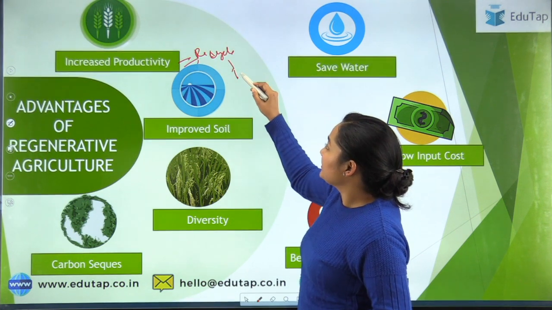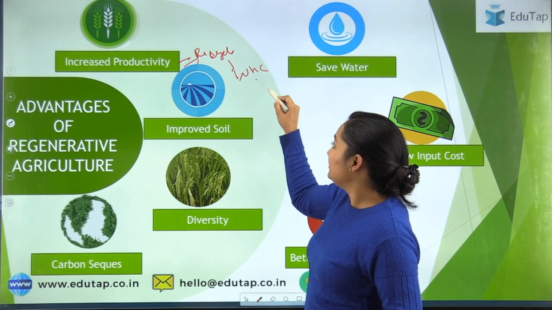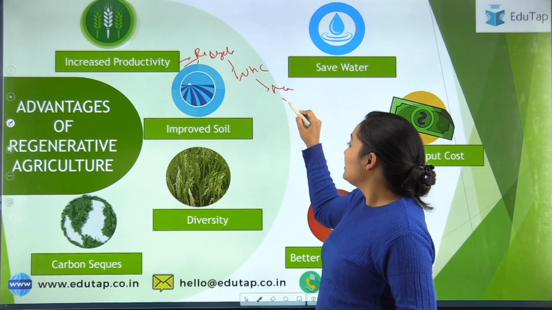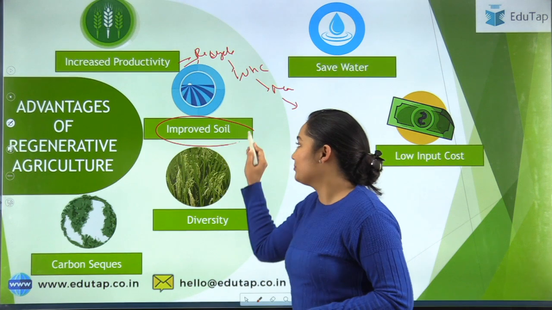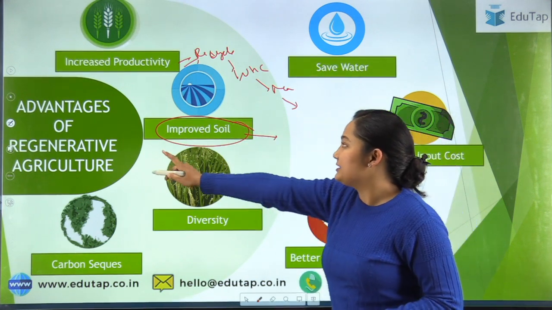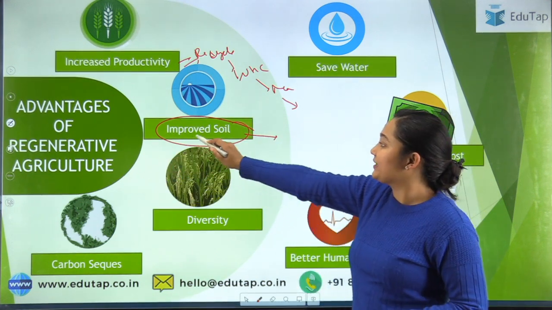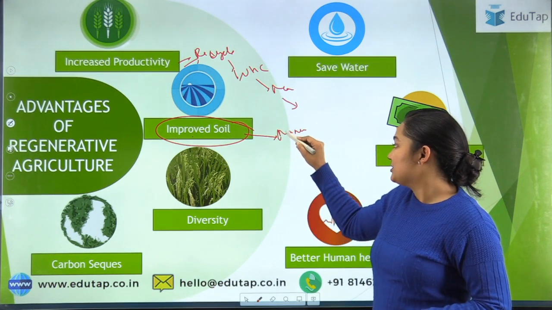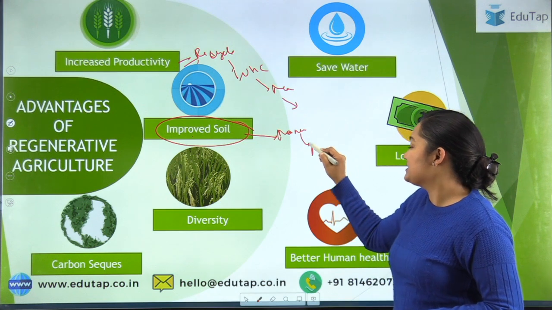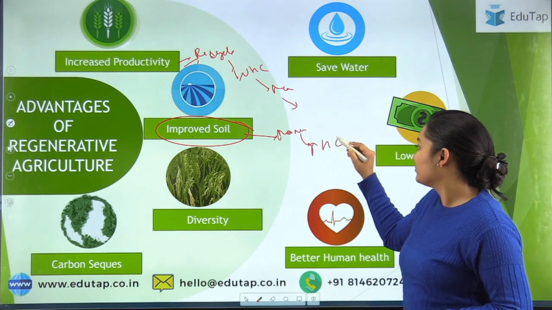It is also improving the water holding capacity of the soil. Manuring is there, so as an effect of that, productivity is increased. Now soil is also improved. How is soil improved? See what is happening in regenerative agriculture. You are adding manure. Now what is this manure doing? Again, increasing the water holding capacity.